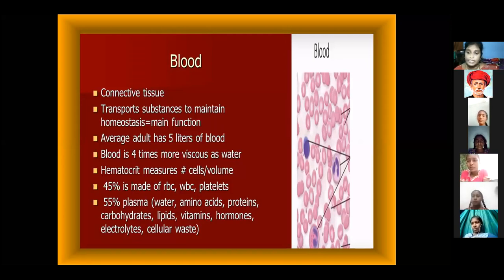What are the blood cells? Inside the blood, there are 3 types of blood cells, ma. The blood cells are RBC, WBC, and blood platelets. RBC means red blood cells. WBC means white blood cells. The third one is blood platelets. These are all blood cells inside of the blood.